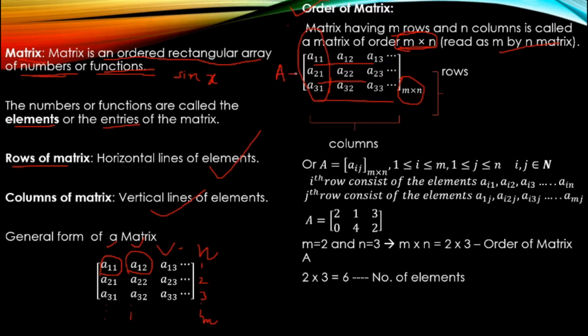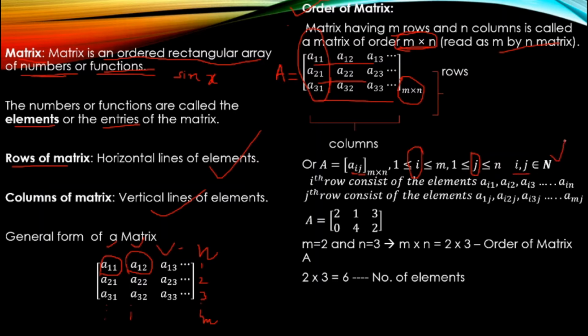It can be A, B, C, or A equal to Aij m by n. This i is your row, and this j is your column. Your i value ranges from 1 to m, and the value of j is from 1 to n, and the values of i and j are always natural numbers.